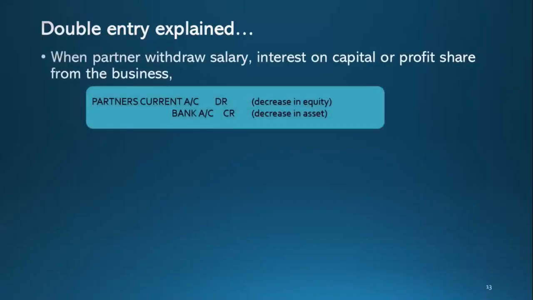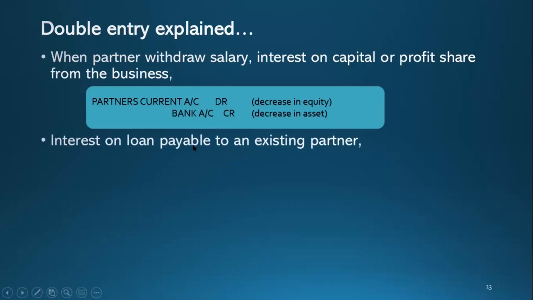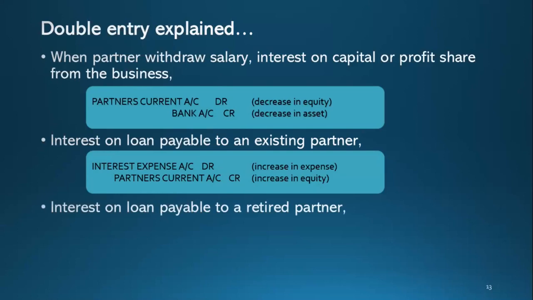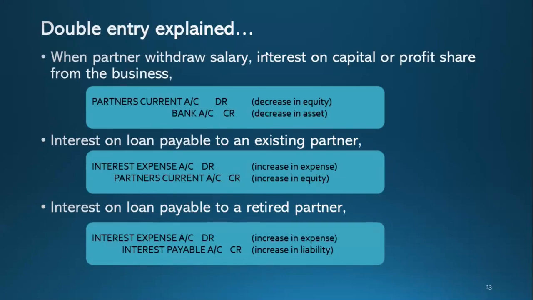Okay. Is Narada a retired partner or an existing partner? Existing one. Okay. Interest on loan payable to an existing partner, what does it say? Interest expense account debit, recording the expense, and then where will you credit? Partner's current account. Partner's current account credit. And this says interest on loan payable to a retired partner: interest expense account debit, interest payable account credit. Now these two are for interest on loan payable.